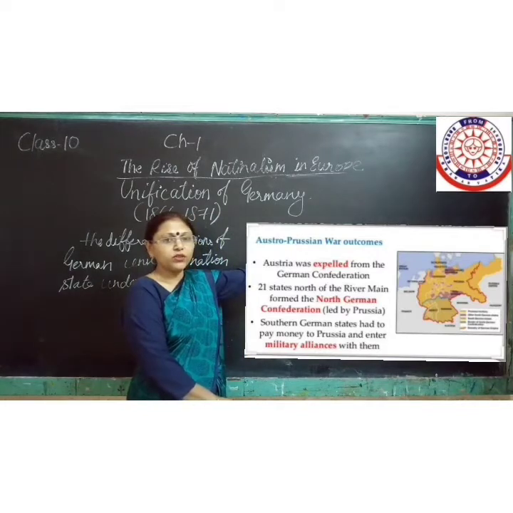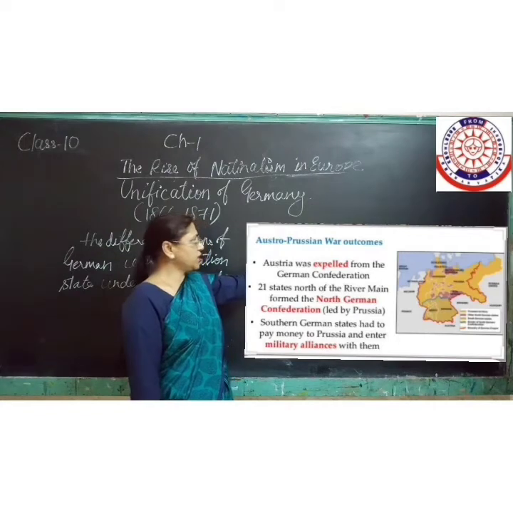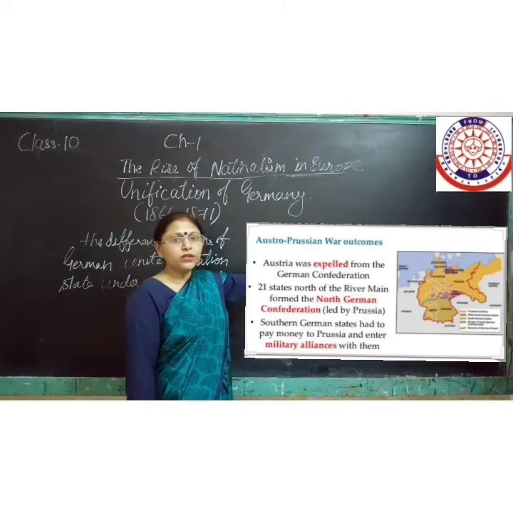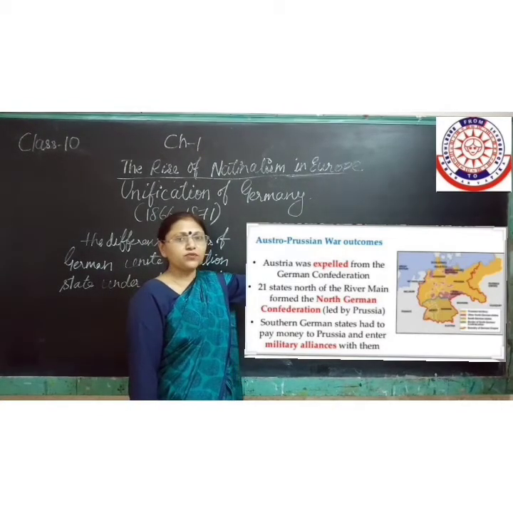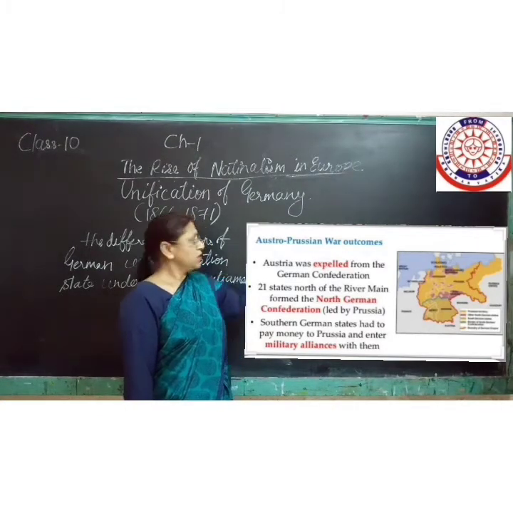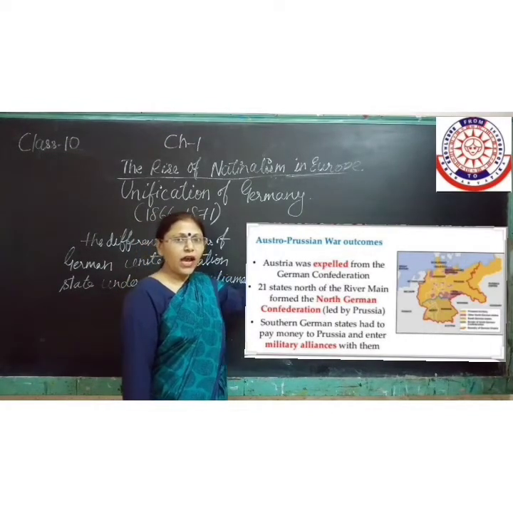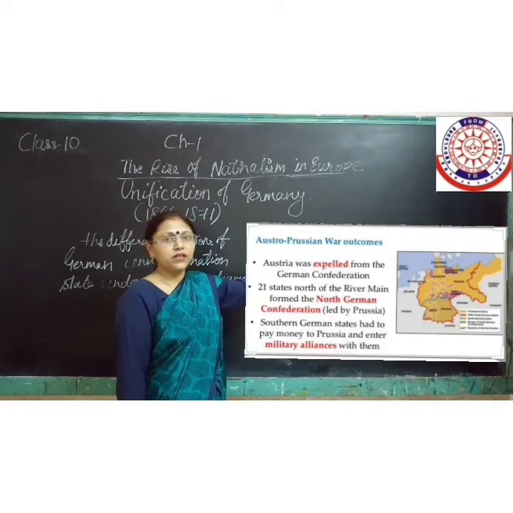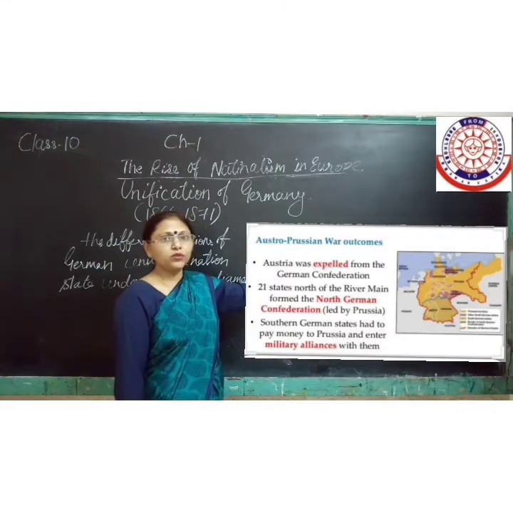21 states north of the River Main formed the North German Confederation. So these areas of 21 states of the North were in the German Confederation, which was led by Prussia. Next point, as you can see, the southern German states had to pay money to Prussia and enter the military alliance. So these were some of the factors which added to the Prussian power.